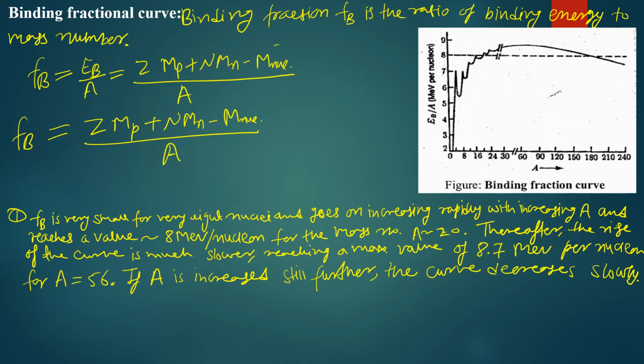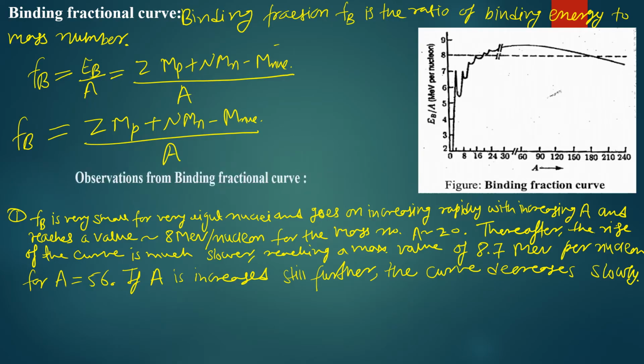So we can calculate the binding energy per nucleon easily. If we know the binding energy, then we divide it by the total number of nucleons, that is the mass number. The mass number is equal to the number of protons plus the number of neutrons. So then we get the fractional binding energy, and if we plot it with the number of nucleons, then we get this kind of curve. So what are the main findings of this curve, we will discuss in this particular section.